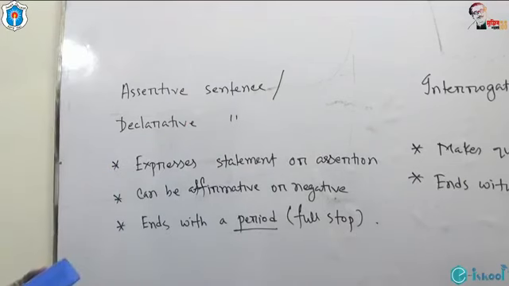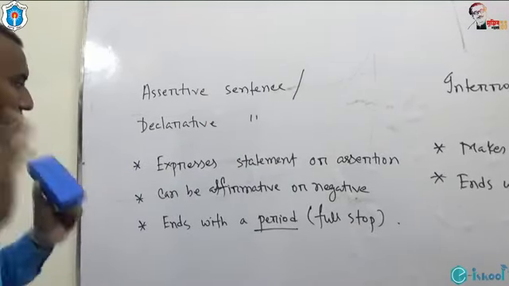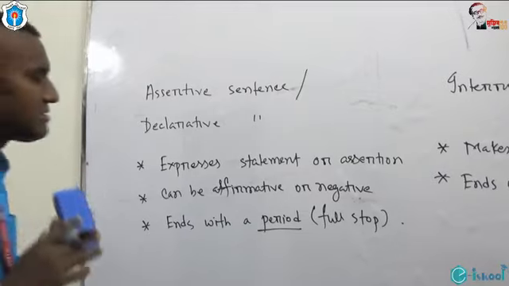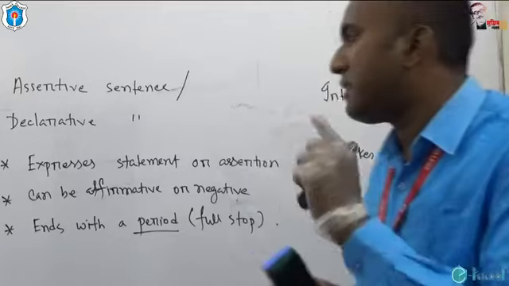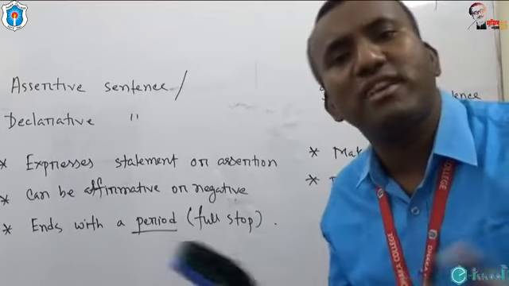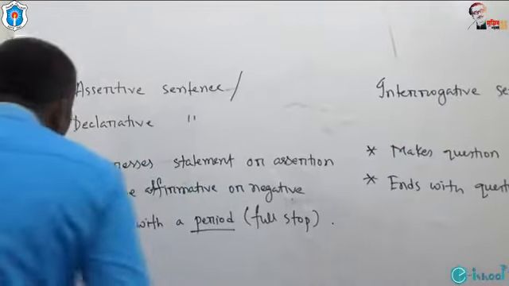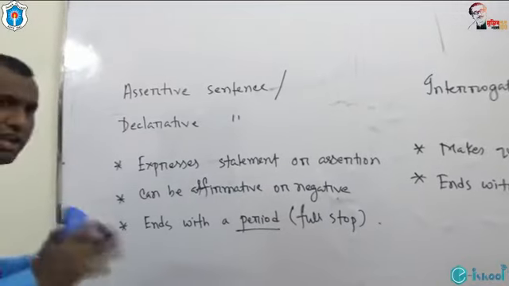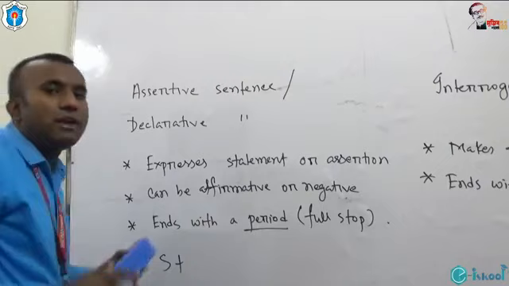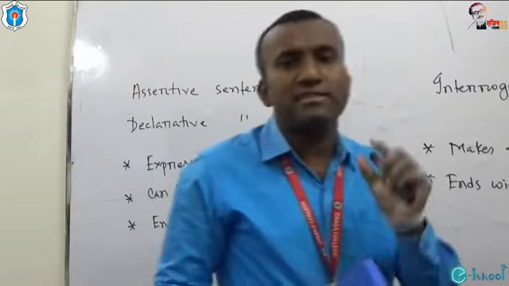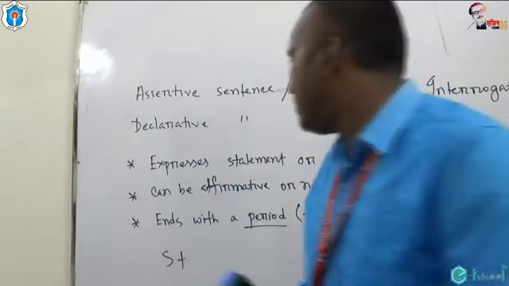Assertive sentence maintains a normal structure. And what is the normal structure? Look at the board. Assertive sentence normally or usually starts with subject.